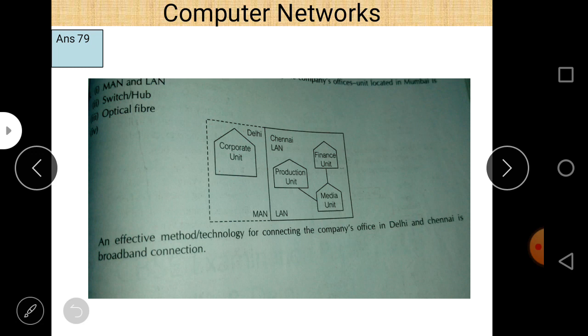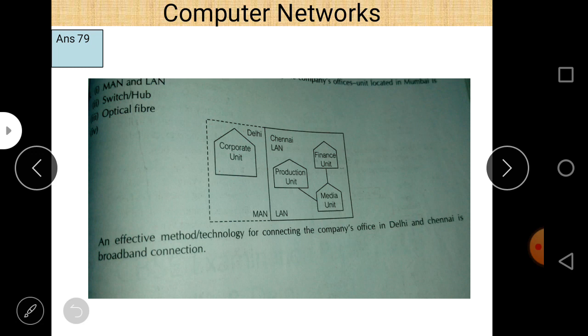Second thing, whenever there is a question regarding LAN, MAN, WAN, always keep one thing in your mind: up to 10 kilometers, we use LAN. In most cases up to 11 or 12 we can also write LAN, but for 10 kilometers without any hesitation you can write LAN is the answer.